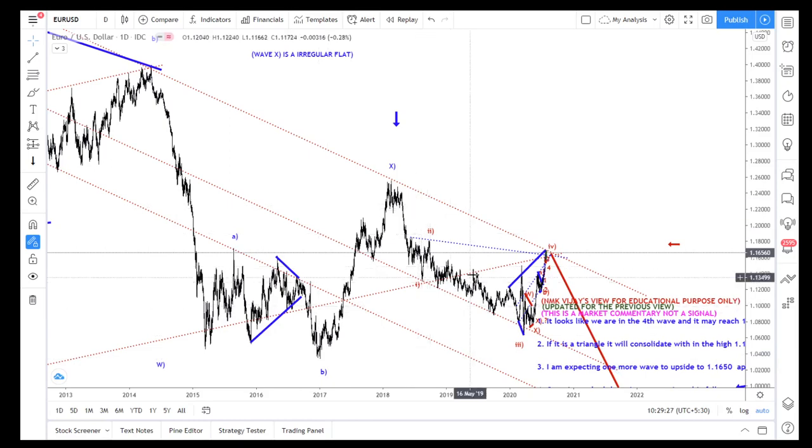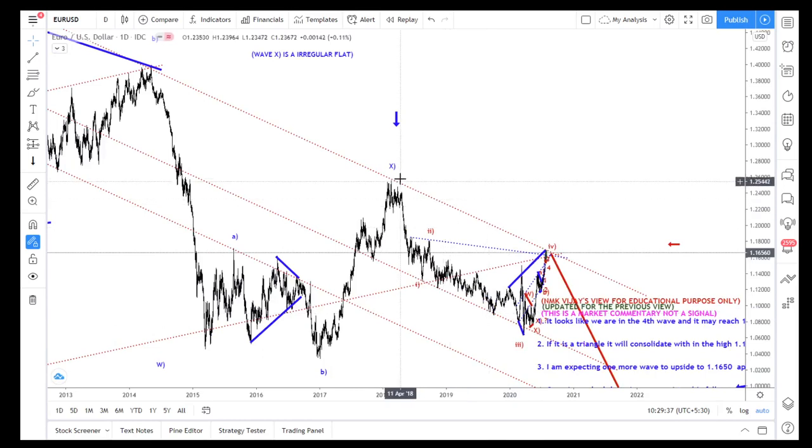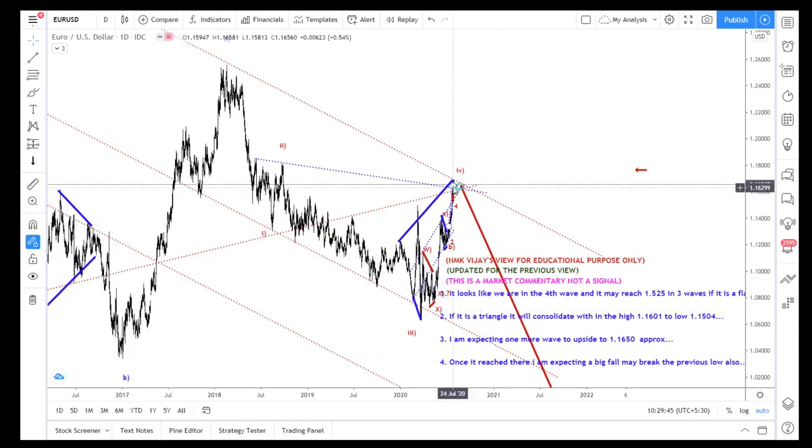So now this is a valid count. So either we can make it as 1 2 3 4 5 like that also in the diagonal Y wave, or it could be an ABC. What I said, it's a W, then X, ABC. So this wave may be in three-wave structures, or it could be a diagonal also.